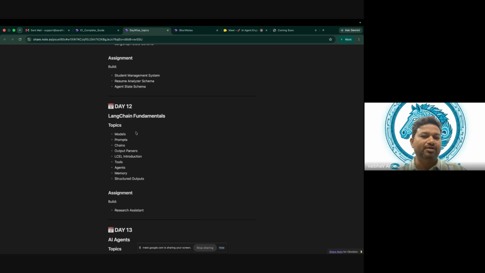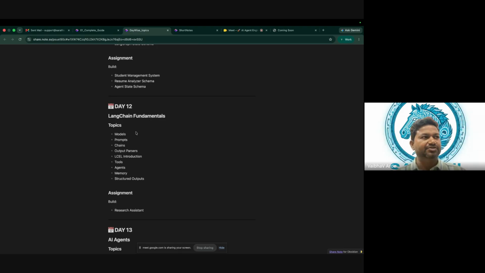You have to write a lot of glue code, and that's the reason there are frameworks. Frameworks will help you reduce your glue code and write a better program which is consistent and which will help you in all the scenarios, right? So can we create agents just using Python?